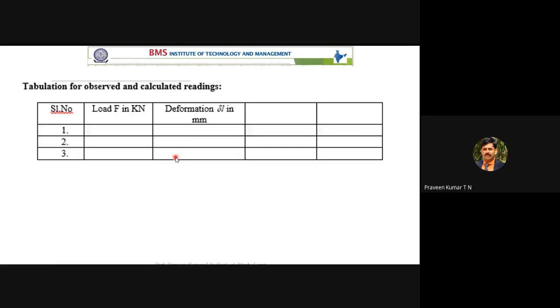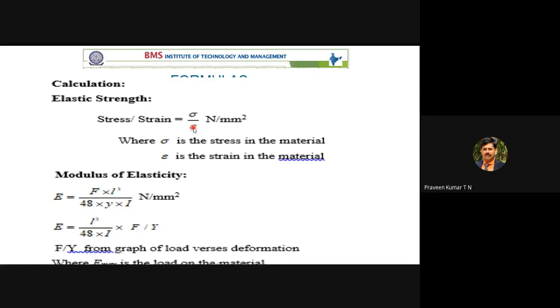So this is exactly how your lab record, the manual, is. The table is there in the manual itself. Load F in kilonewton and deformation in mm. That's all you are noting down. In the complete experiment, you have to note down how much amount of load is applied, and the corresponding deformation. Then you have to find out the stresses.